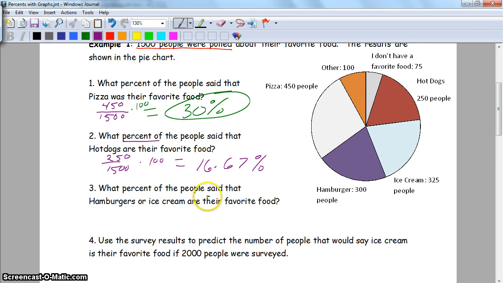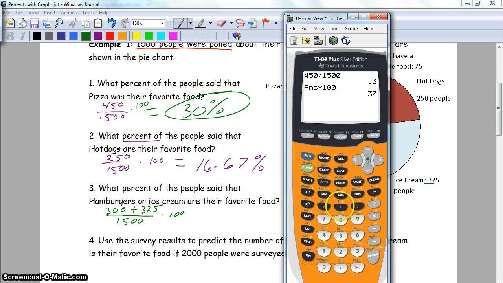Number 3, how many people said hamburgers or ice cream? So hamburgers or ice cream, you got to do 300, that was the burgers, plus 325 because we're including both of those, divided by 1,500. Again, times 100. So you get your calculator out.